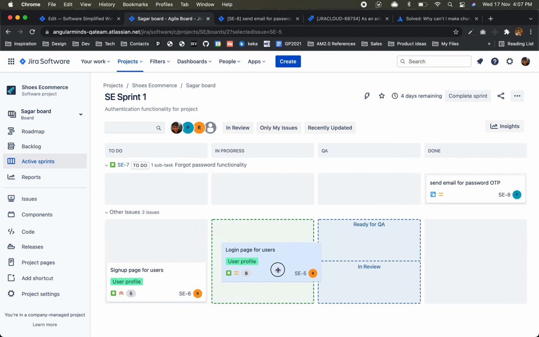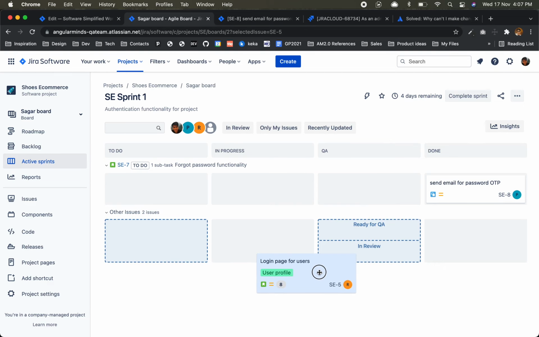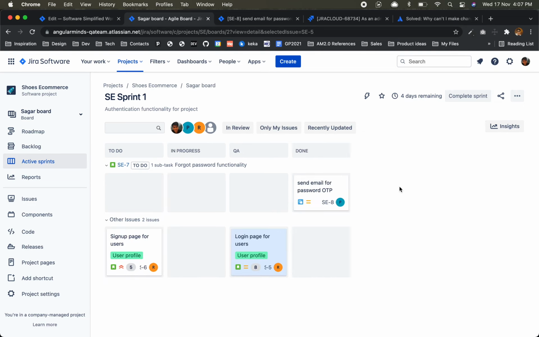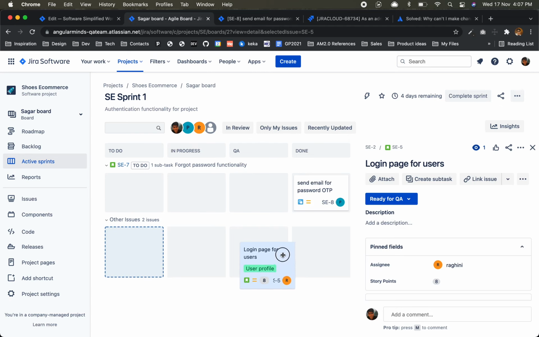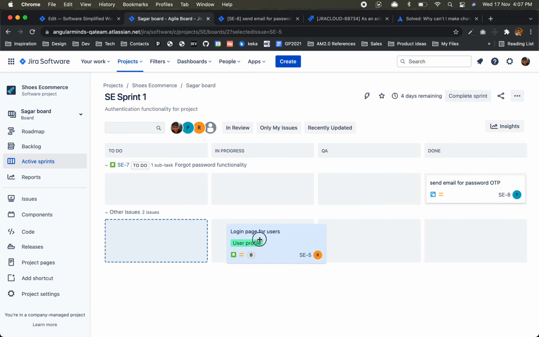After that, I can go to these places: in progress. After in progress, I will go to ready for QA. Now if you see, it must be ready for QA. Correct?